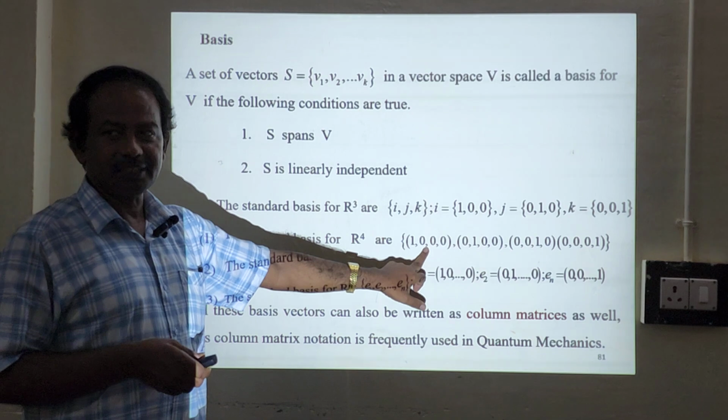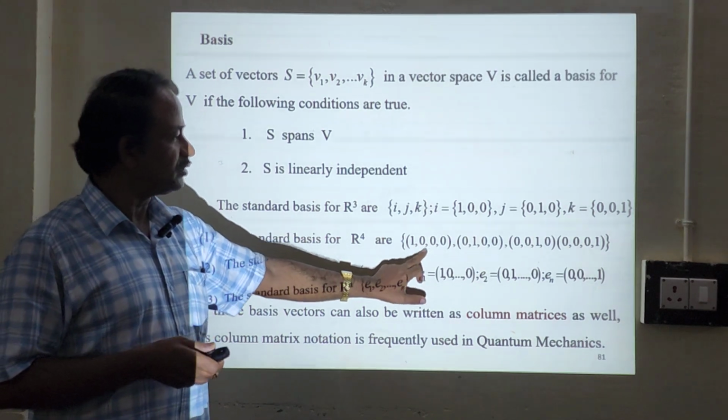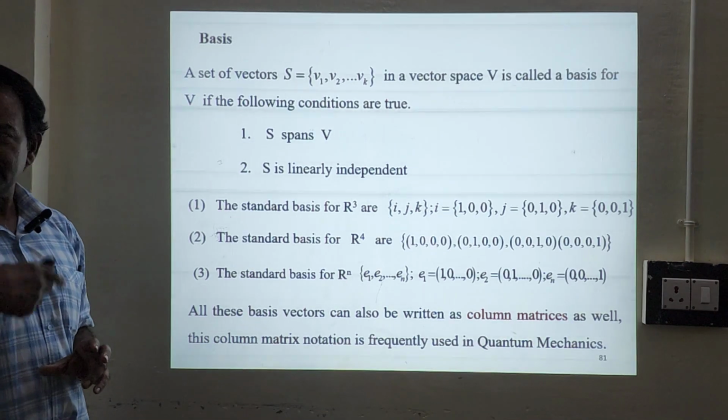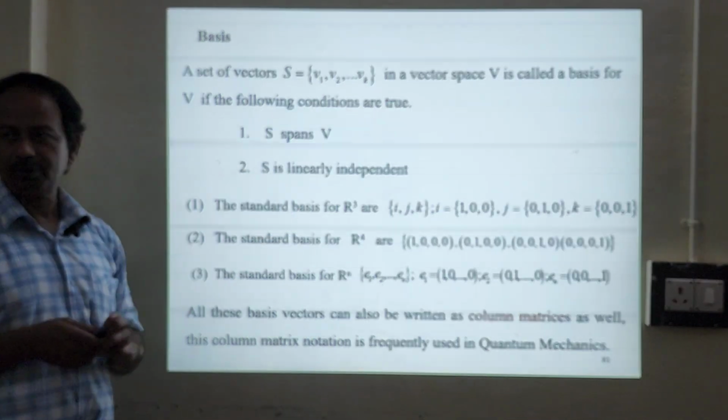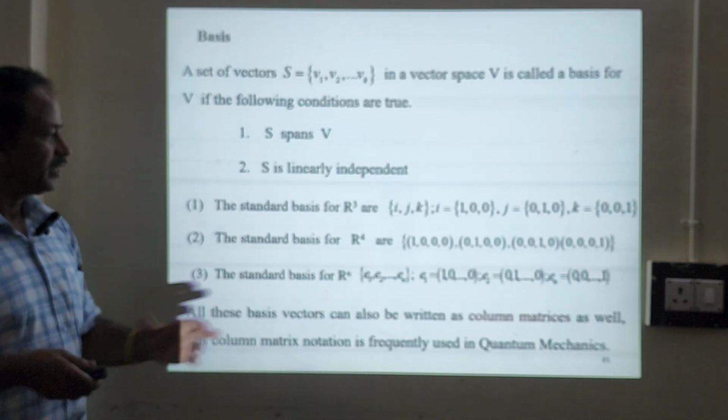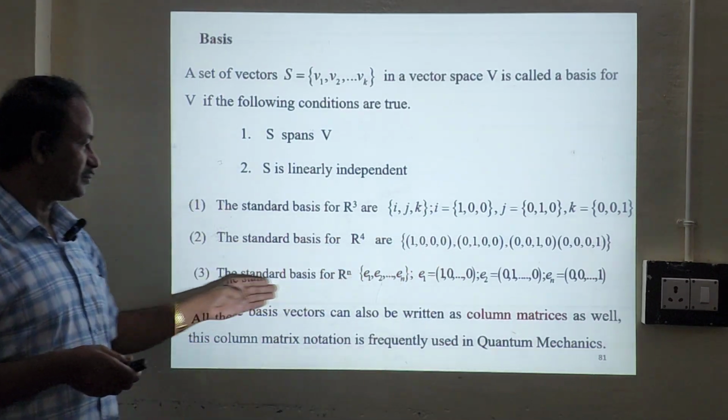the 4 basis vectors can be written in terms of rows: (1, 0, 0, 0), (0, 1, 0, 0), (0, 0, 1, 0), (0, 0, 0, 1). So this is 4 basis vectors. Similarly, we can go for n dimensions. N dimension is something like this.